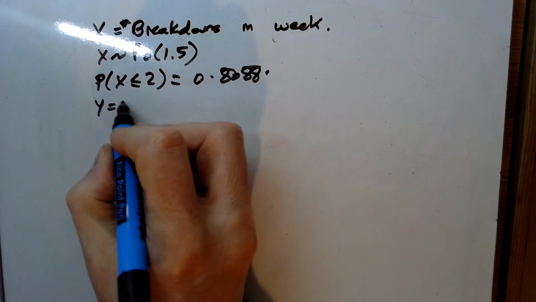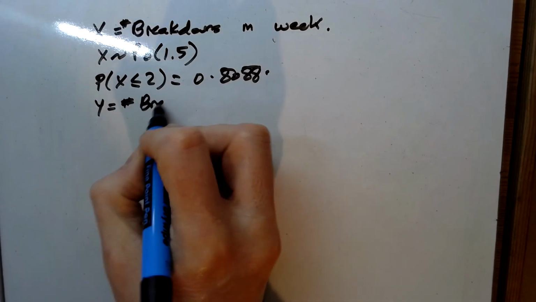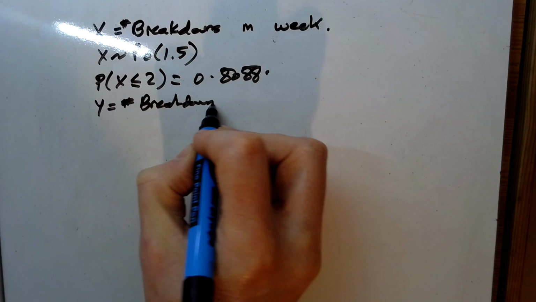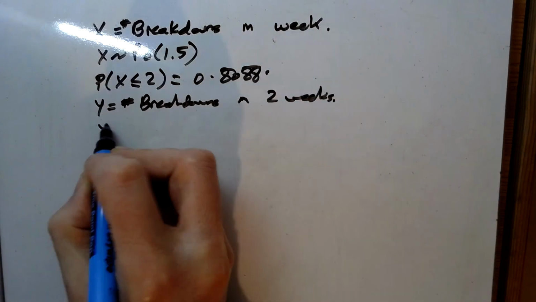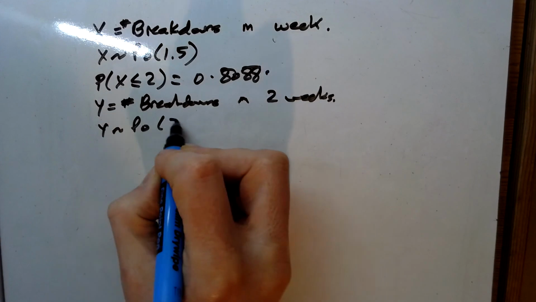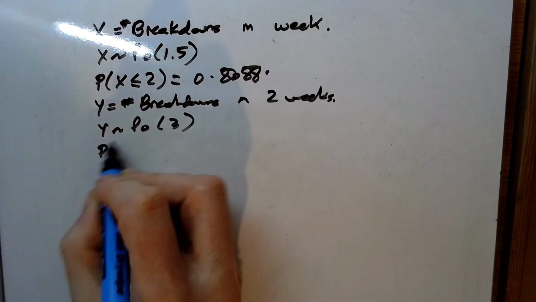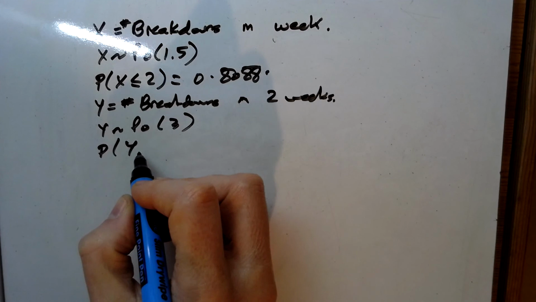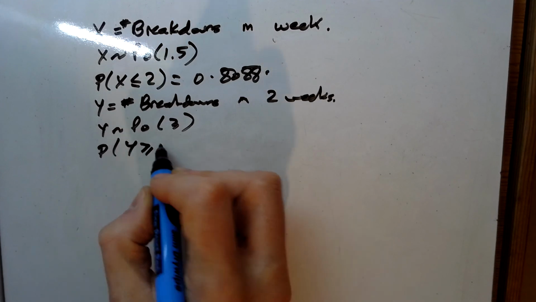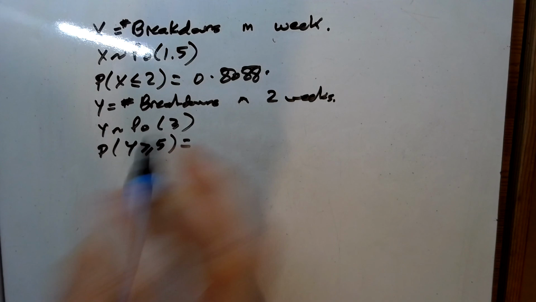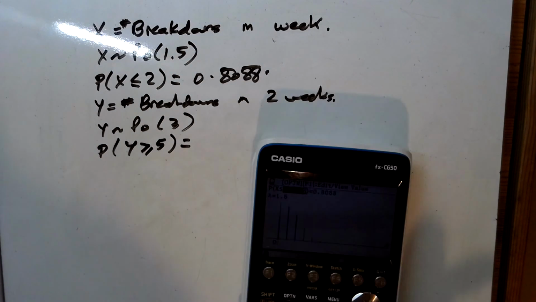So Y equals the number of breakdowns in 2 weeks. And that means it's a Poisson. This time we're going to average 3 in 2 weeks. And we want to know the chance of at least 5 breakdowns. At least 5, so greater than or equal to 5 in 2 weeks.